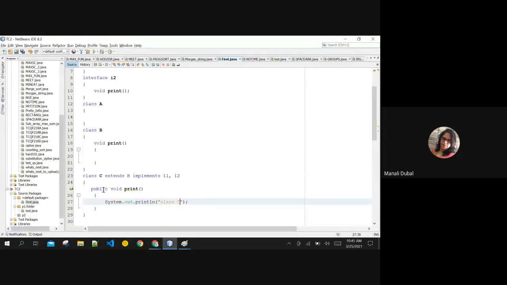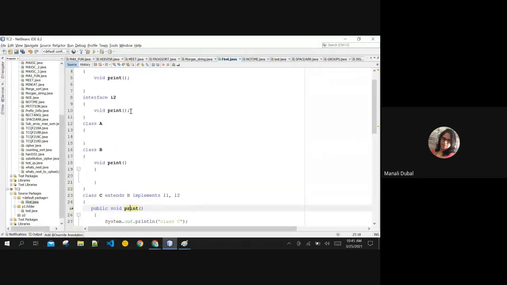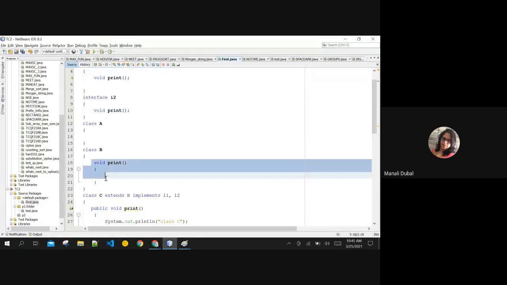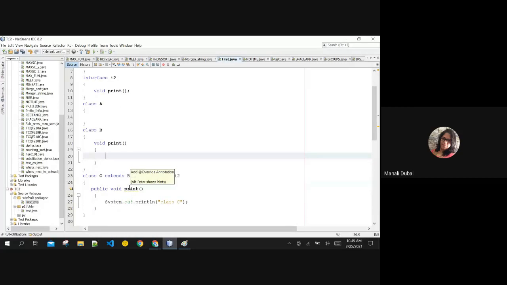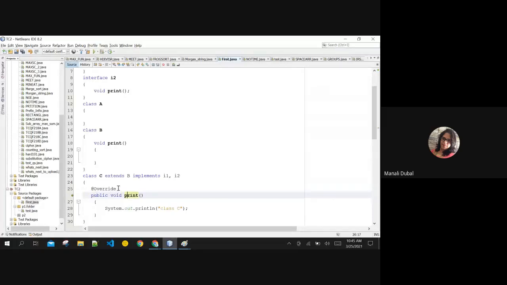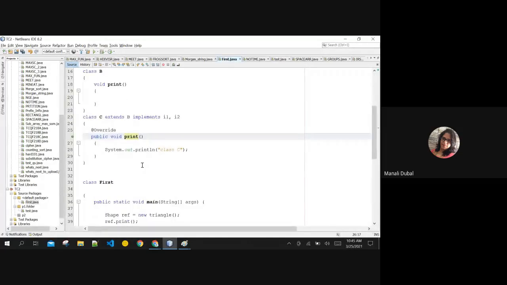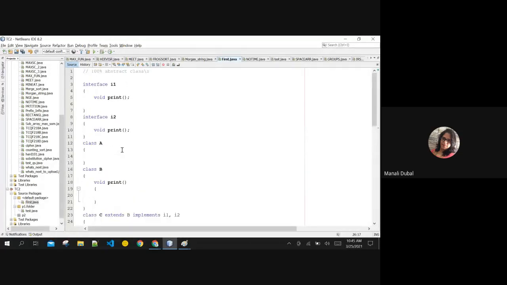Now you must be having this question: if all the methods are the same, then which body is it giving? I don't know, right? I can give the override annotation over here for sure, but which body this print is currently giving, I don't know.